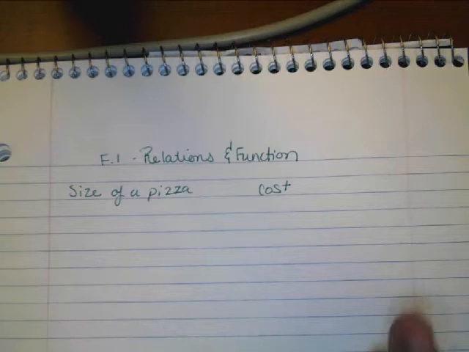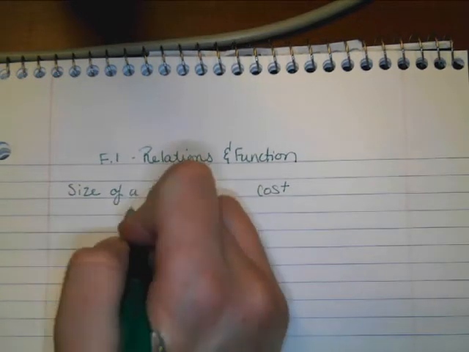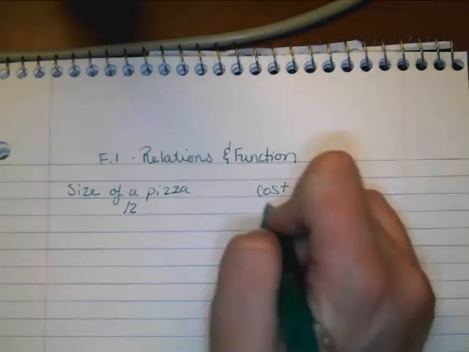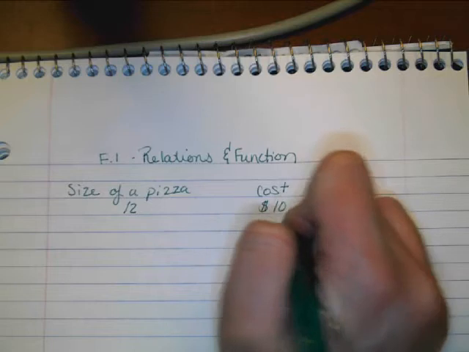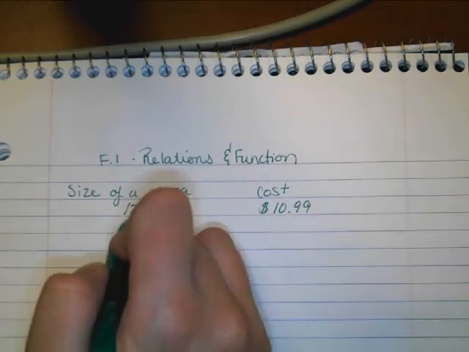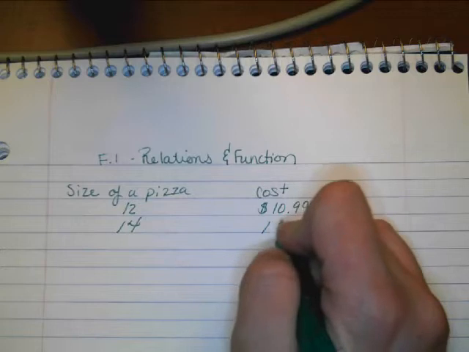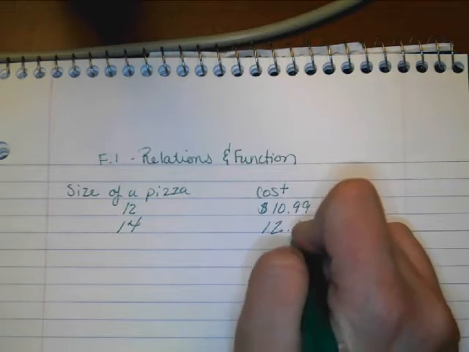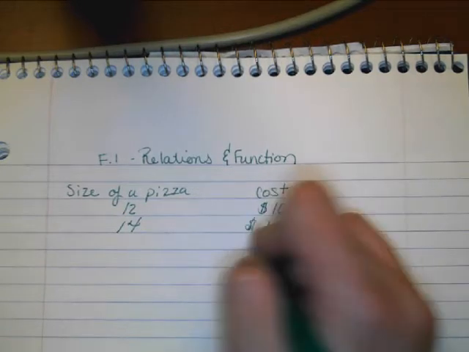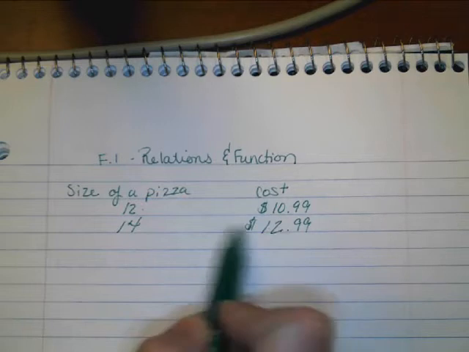So there's a relationship there between these numbers. So if you get a 12-inch, maybe it costs $10.99. A 14-inch might cost, you know, $12.99, something like that. All right. There's a relationship between these numbers.